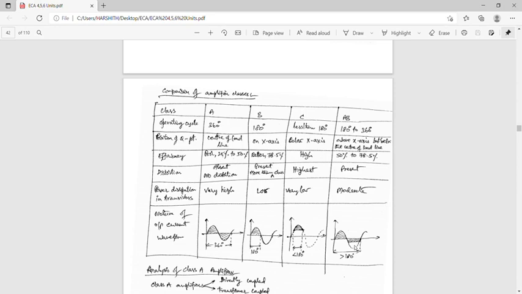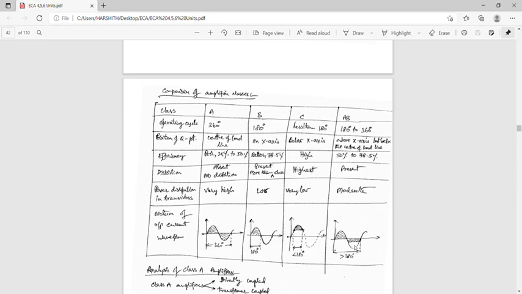Okay, distortion. In Class A, distortion is absent. There is no distortion. In Class B, distortion is present but more than A. In Class C, distortion is highest. In Class AB, distortion is present. Next, power dissipation in transistors. In Class A it is very high. In Class B, it is low. In Class C, it is very low. And in Class AB, power dissipation in transistors is moderate.